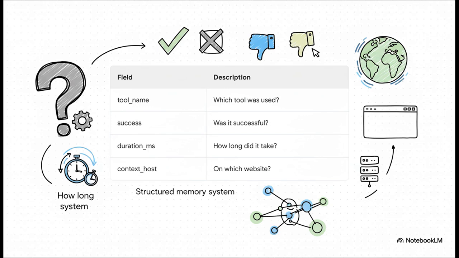It captures the tool name, so what did it do? Something like nova.click selector. Then right away, it logs whether it was a success. It even adds the duration ms to see how fast it was, and the context host to know exactly where it happened. It's the essential who, what, where, and when that everything else is built on.